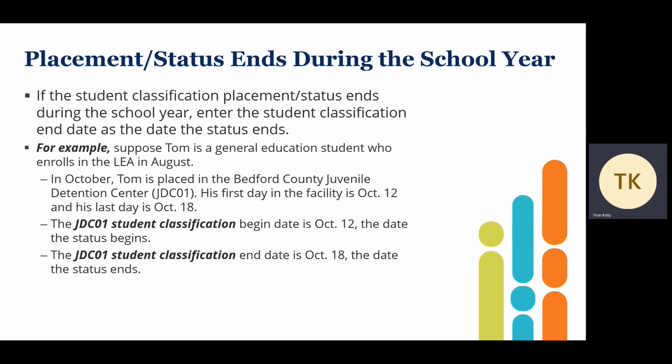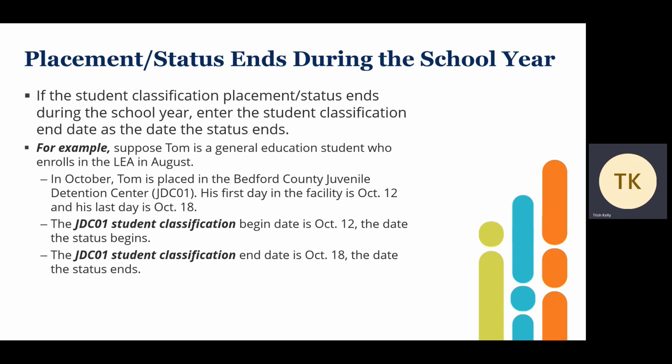Placement status ends during the school year. If the student classification placement status ends during the year, enter the student classification end date as the date the status ends. For example, suppose Tom is a general education student who enrolls in the LEA in August.